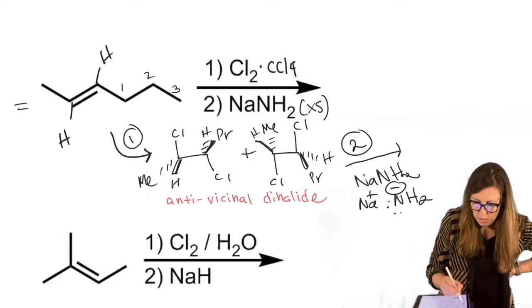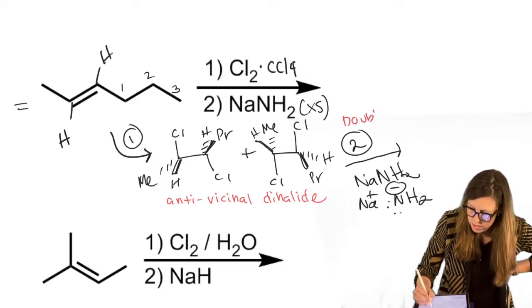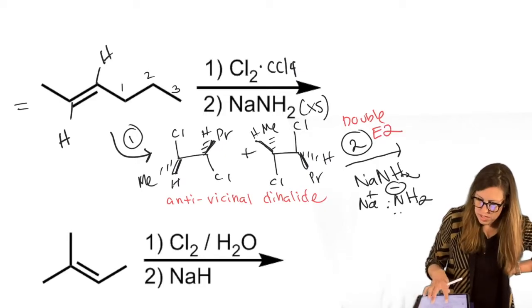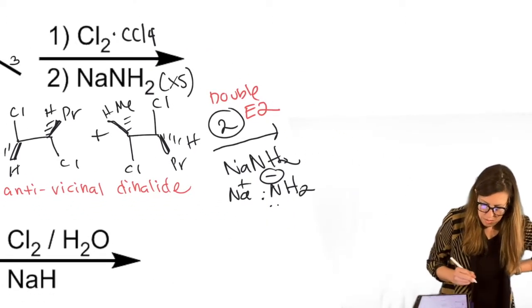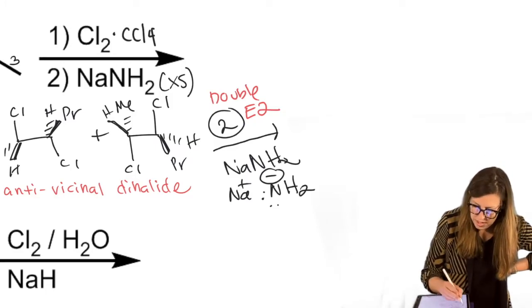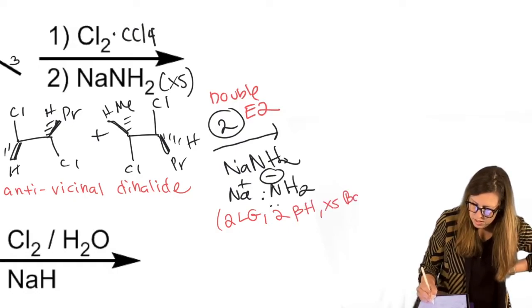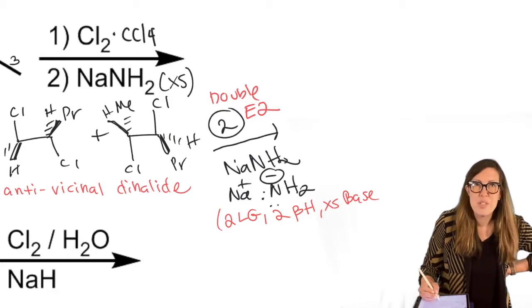we have previewed that before. So go back to your notes if you're not sure, but that's why I'm not going to show that in every step in great detail, because we've done it before. But double E2, right? I'm just going to write that out though. 2 leaving groups, 2 beta H's, excess base. That's the recipe for double E2.